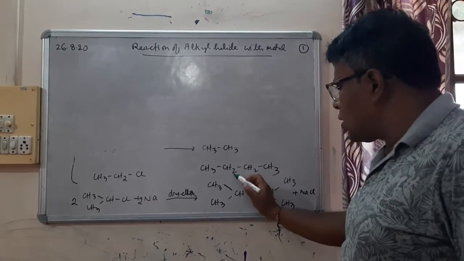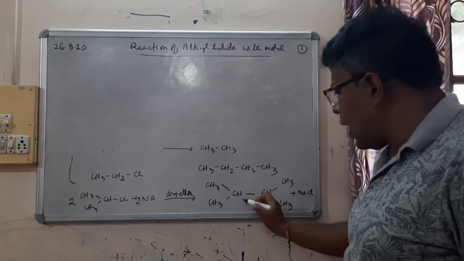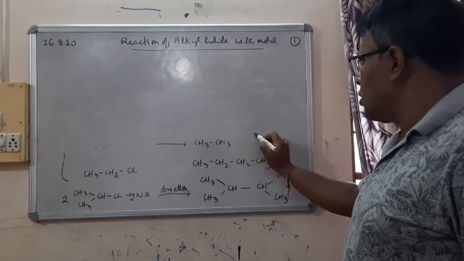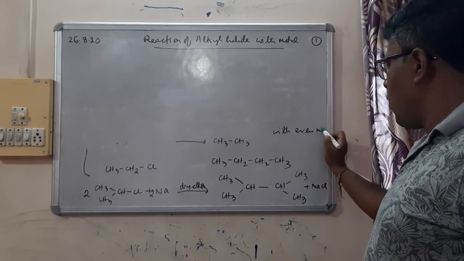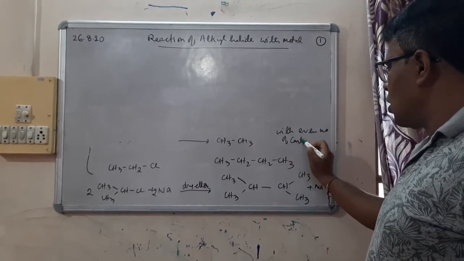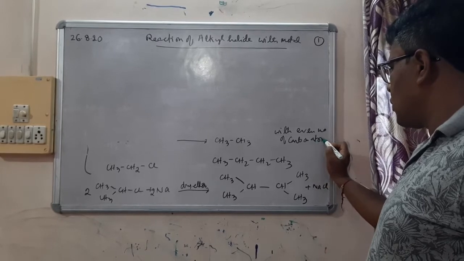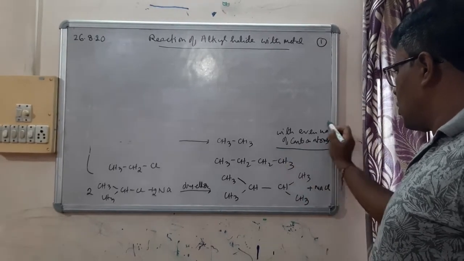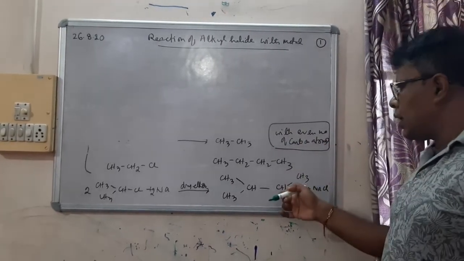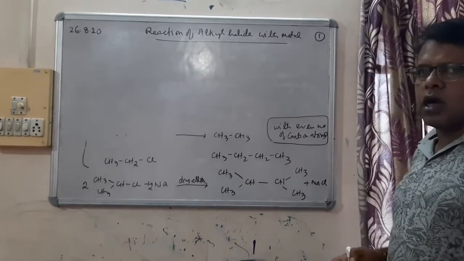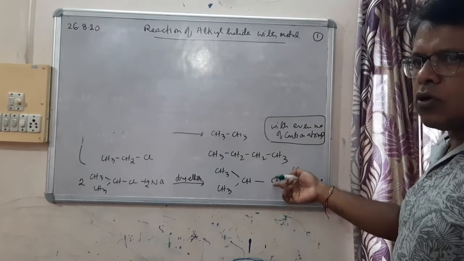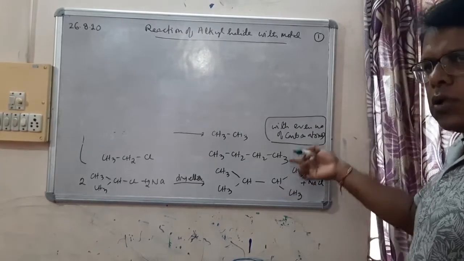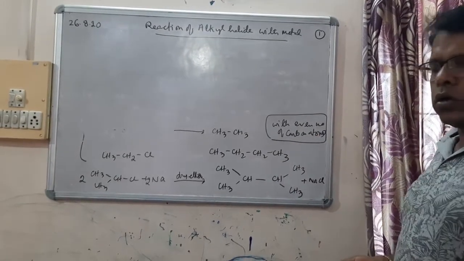Here you have seen, we get alkane in this reaction with an even number of carbon atoms. We will get a compound with 2 carbon atoms, or 4, or 6, or 8 carbon atoms, and so on.